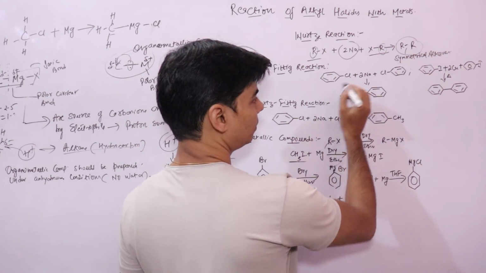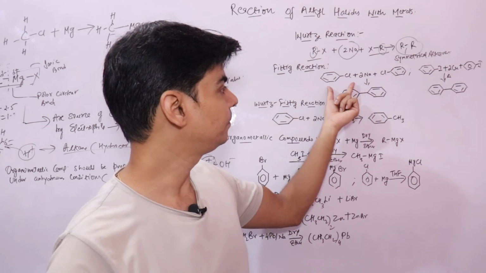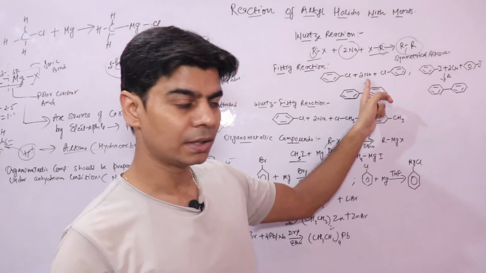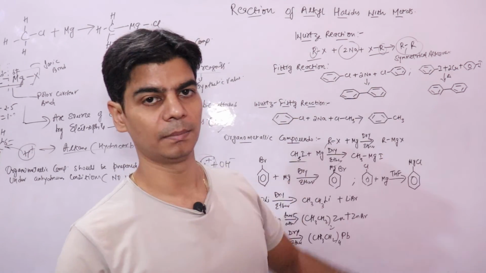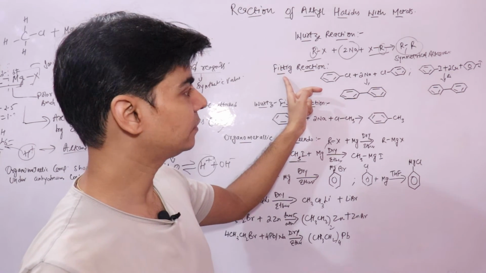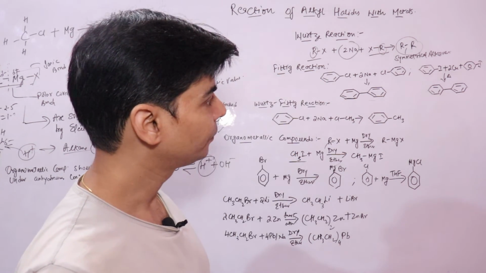The other reaction: if in place of RX the alkyl halide used is chlorobenzene, then the chlorobenzene will react with sodium metal to form this diaryl compound. The reaction is called the Fittig reaction.